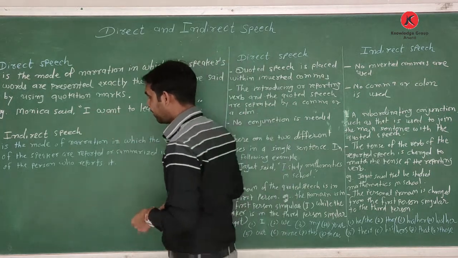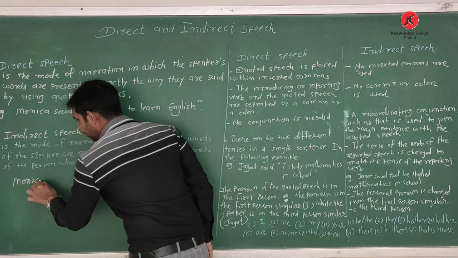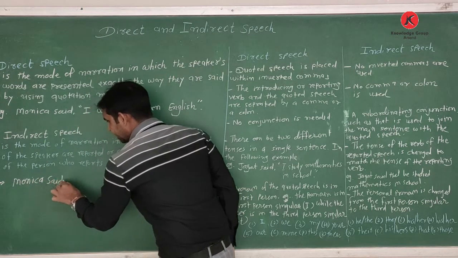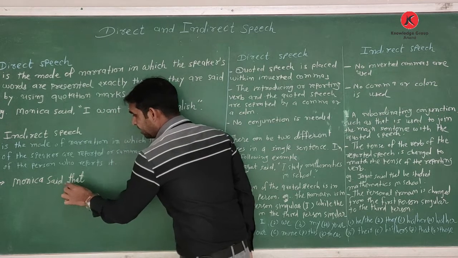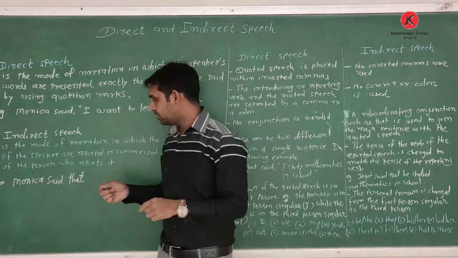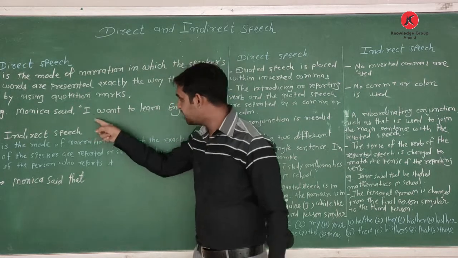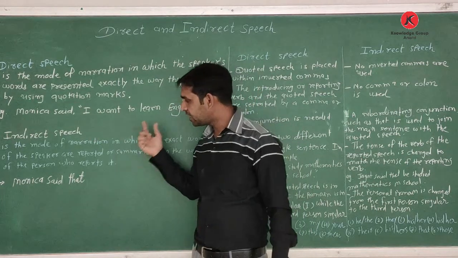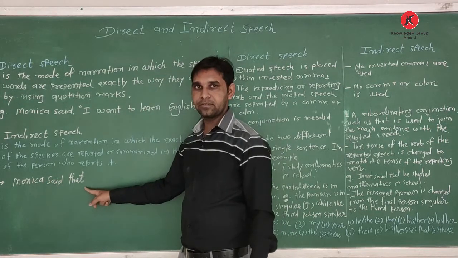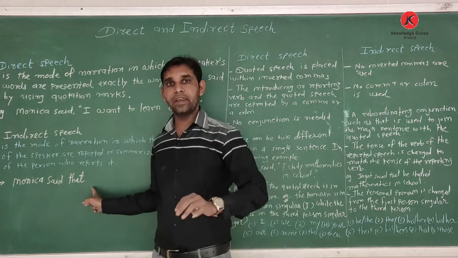So see, Monica said. Then we need to write a conjunction. Different sentences have different conjunctions. The sentence in inverted commas is a declarative sentence. That is why I write a conjunction there. Monica said that. Then in indirect speech we do not need to write the comma and inverted commas.